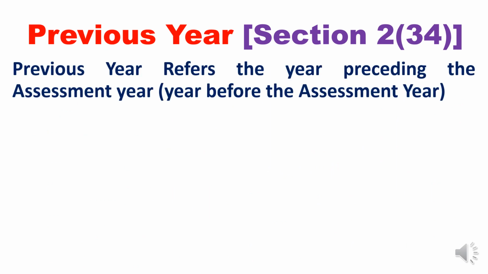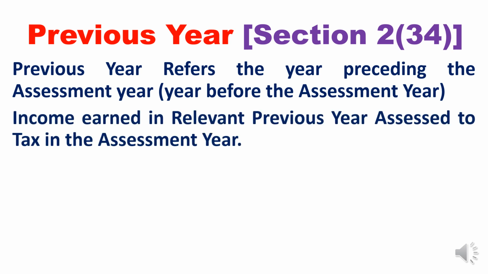Next, previous year. Just now I have explained some basic information about the previous year. Previous year refers to the year preceding the assessment year. The year before the assessment year is called the previous year. In the sense, any year which is before the assessment year is called the previous year. Income earned in the relevant previous year is assessed to tax in the assessment year. So the income earned in the previous year will be taxed in the assessment year, and measured or calculated, and tax will be levied in the assessment year.